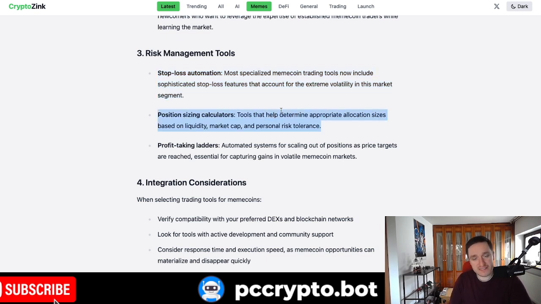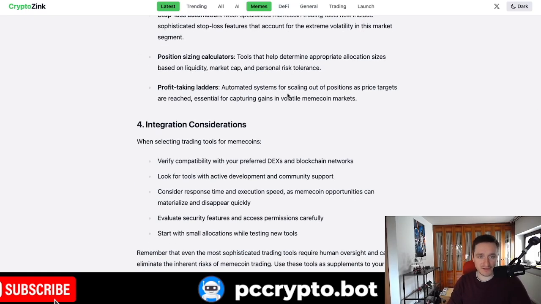What's really important is how to size your position. There's the thing called the Kelly criterion, which basically tells you that you shouldn't risk more than 5%, more or less. There is more calculation to it, but that's something you can remember, meaning that you don't want to blow up on a single position. Also, profit-taking ladders, meaning take profits and save them in a different account, a different wallet, so that you will have fresh powder when, for example, we are in a downturn like we are right now.